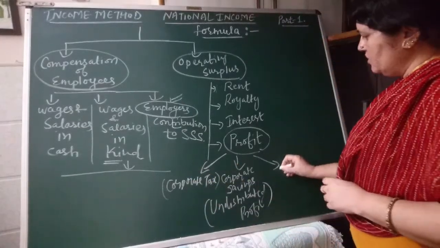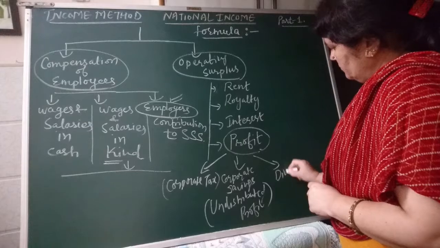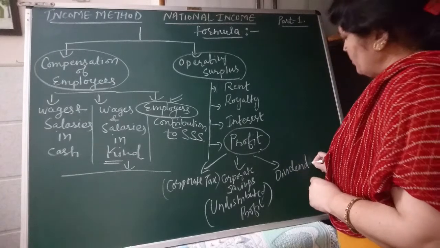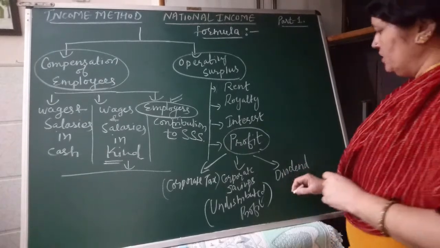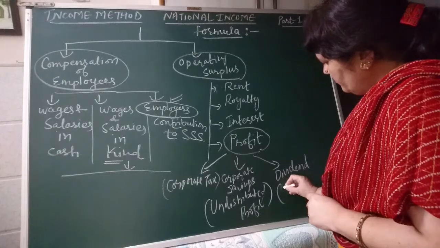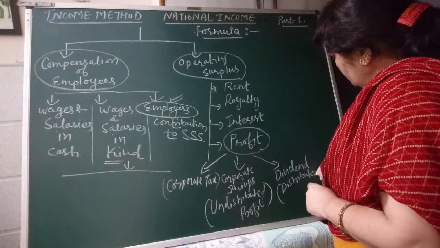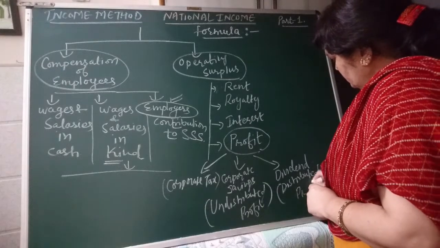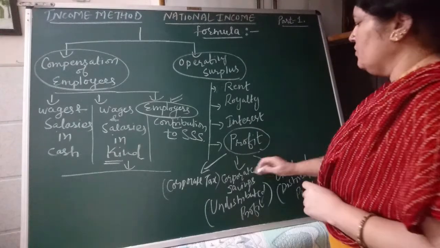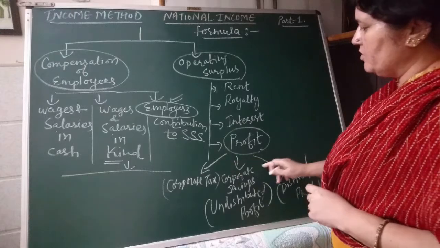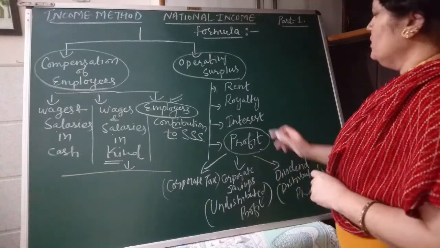And last one is dividend. Dividend is that part of profit which is distributed among the shareholders. So dividend means distributed profit. So if profit is not given, then sum up all these three components of profit and you can get profit from it.